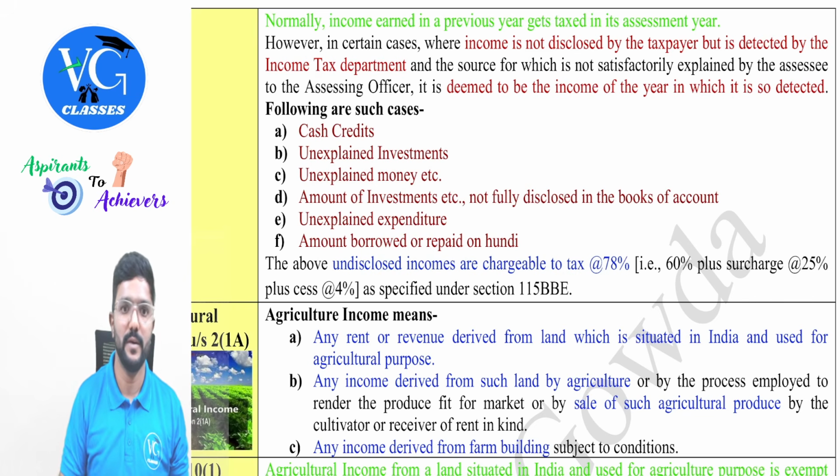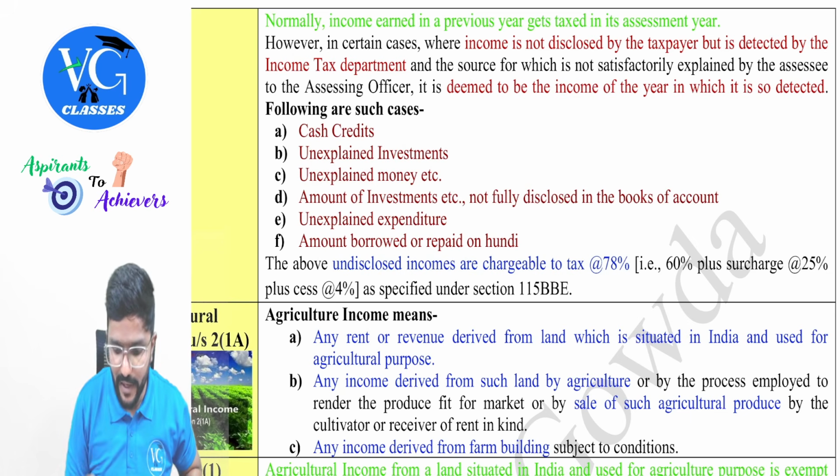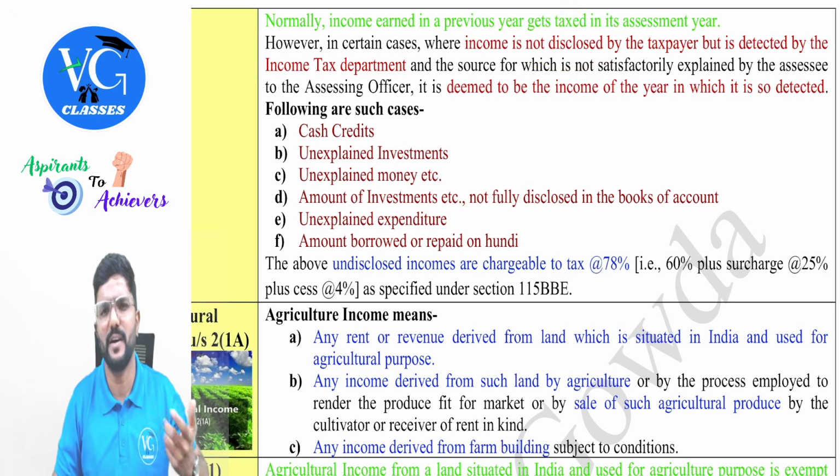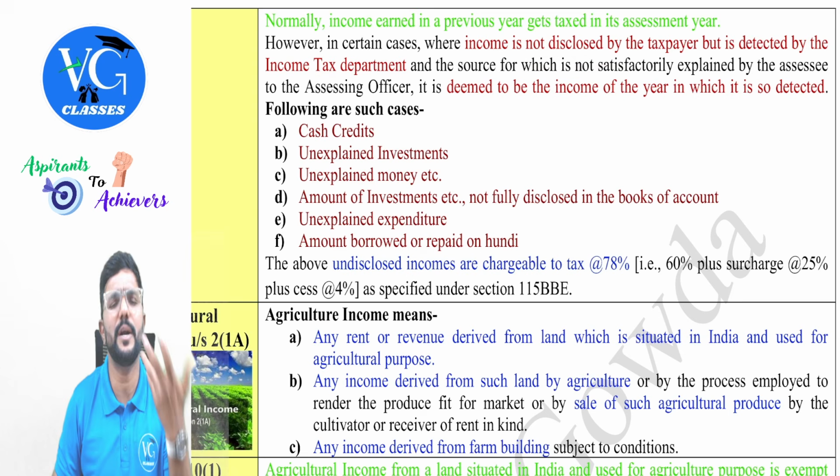Clear? Yes, sir. What is it? I will quickly read it. However, in certain cases where income is not disclosed by the taxpayer or by the assessee, but it is detected by the income tax department through what procedures?